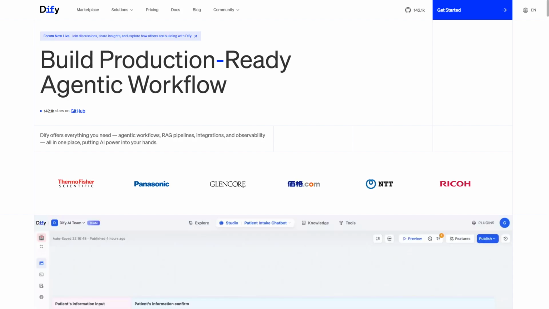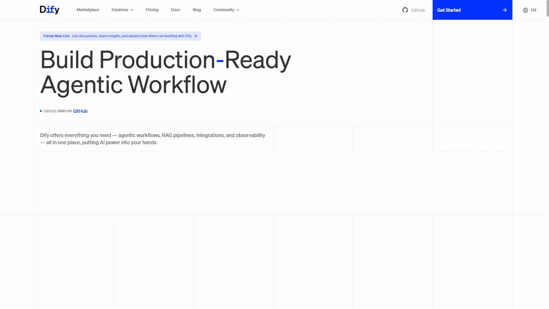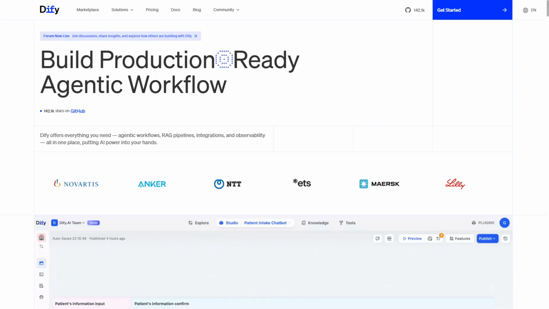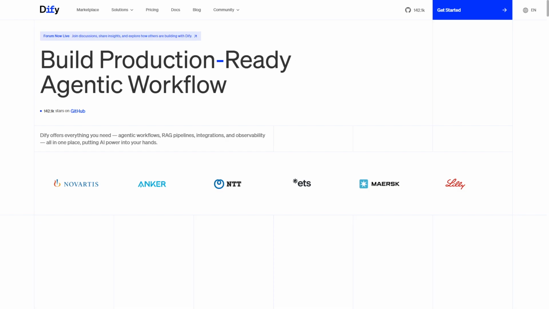Dify versus n8n, which AI workflow tool wins. Choosing the right AI workflow tool can transform your automation efficiency without complex setups. Dify offers simplicity with AI focus, while n8n provides extensive customization and integrations. Dify and n8n are powerful AI workflow tools designed to automate tasks and boost productivity.